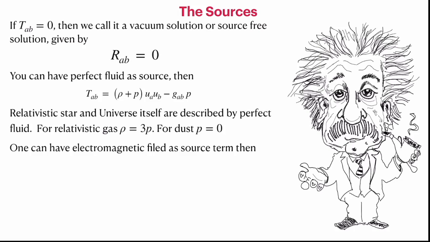We can have an electromagnetic field as a source term. We know that any energy and momentum would give rise to the curvature of space-time through the energy momentum tensor. If you have an electromagnetic field, then that would also give rise to curvature of space-time. Producing the solution to the Einstein's equation would also affect the particle without charge.